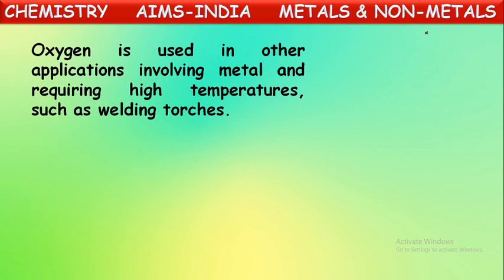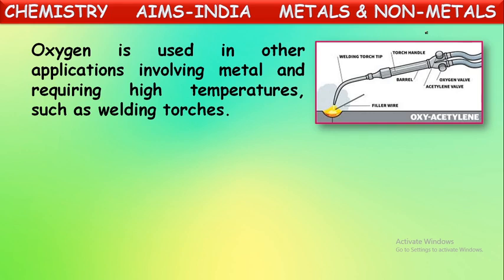Next, oxygen is used in other applications involving metal and requiring high temperatures such as welding torches. Yes, in applications involving metals like bending the metals, welding metals. In all these purposes, high temperature should be produced because, as we said, metals have high melting points. They cannot melt at normal temperatures. So, to melt them or to bend them, very high temperature should be produced. So, for producing this high temperature, some torches are used which can produce a flame with a very high temperature.